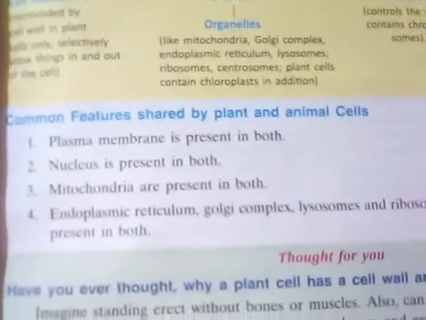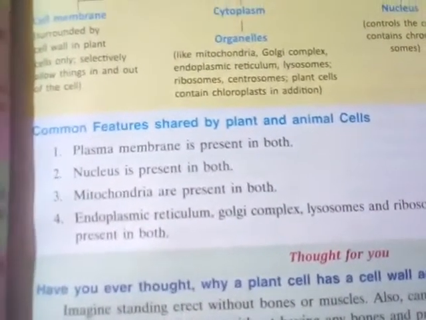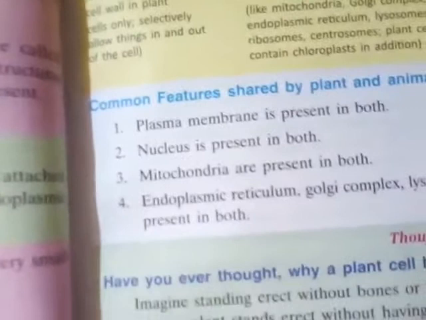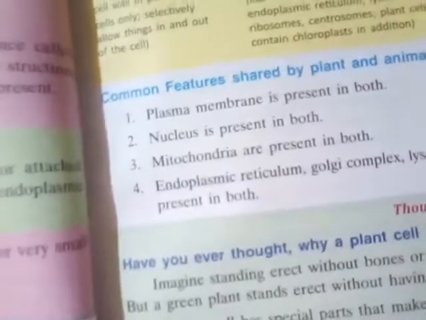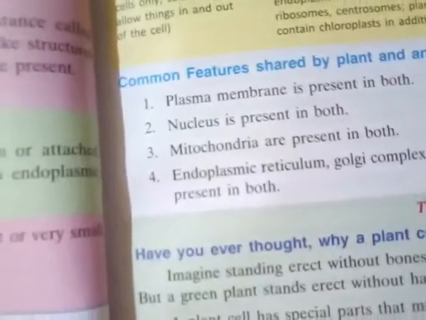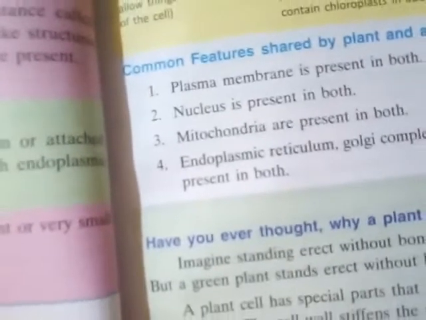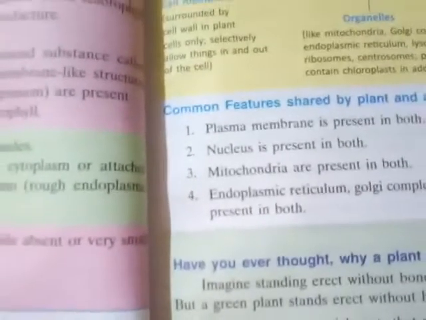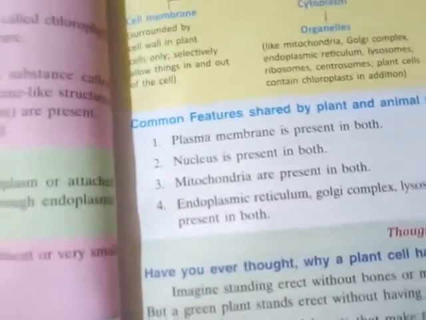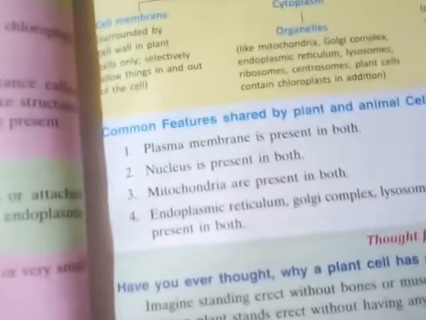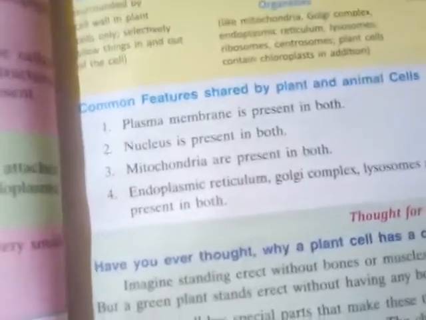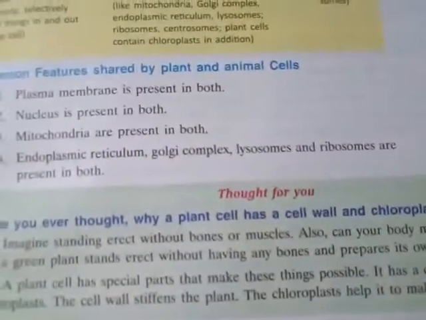Some common features are also shared by the plant and the animal cells, and these are very important. The plasma membrane is present in both cases, the animal cell and the plant cell, but the cell wall is present only in the plant cell. It is not present in the animal cell, there is only the plasma membrane. So remember, these common points are much more important for writing. The plasma membrane is present in both, the nucleus is present in both, mitochondria are present in both, and endoplasmic reticulum, Golgi bodies, lysosomes, and ribosomes. Sometimes vacuoles are also present, but not in a larger amount, only a smaller amount, but present, okay.